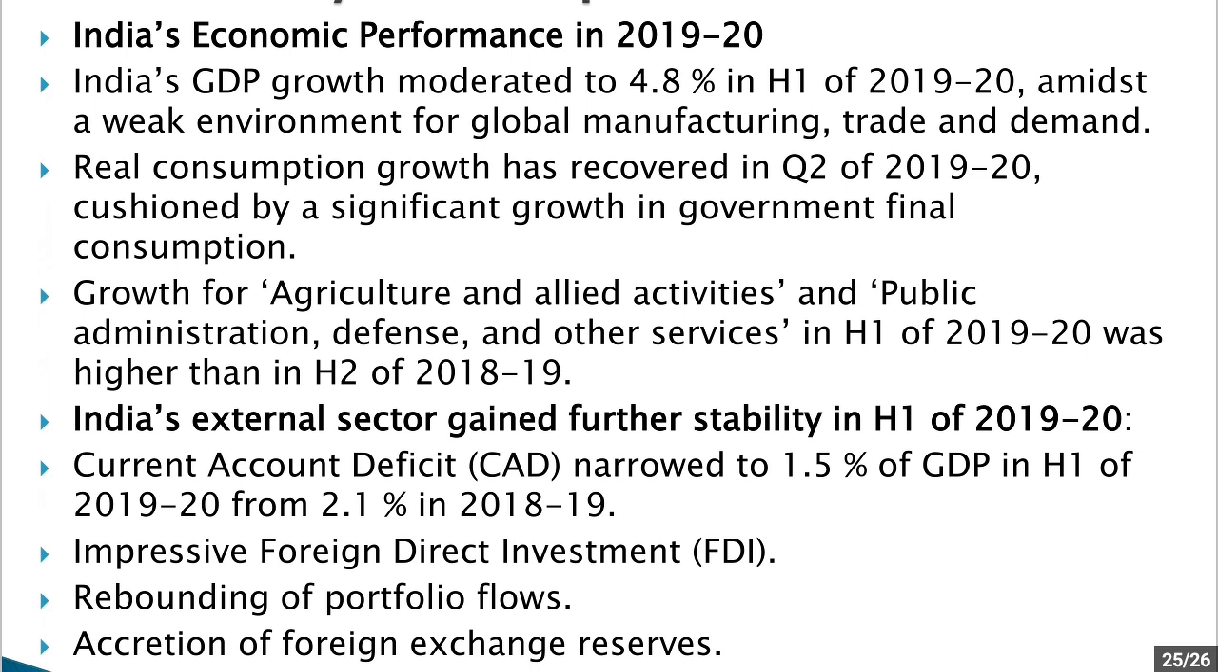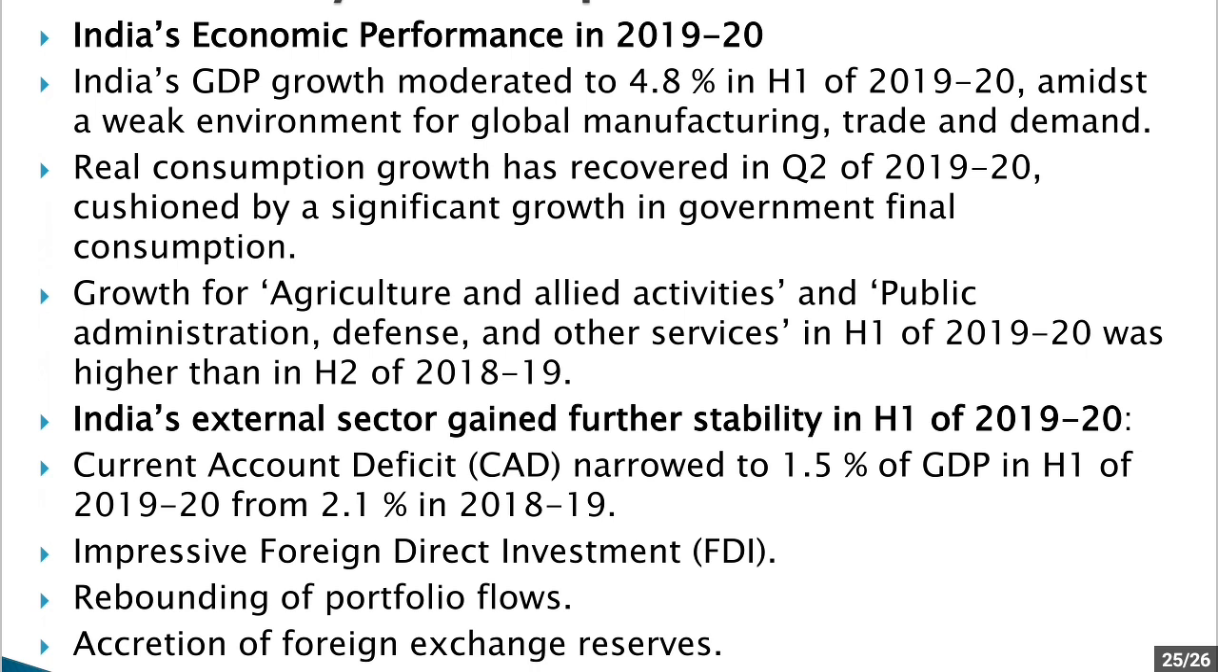Now, India's external sector had gained stability in the first half of 2019-20. This can be shown by the following points. First, the current account deficit has become only 1.5% of GDP in the first half of 2019-20. If you compare, in 2018-19 the current account deficit was 2.1%. So CAD is declining, which is a positive sign.